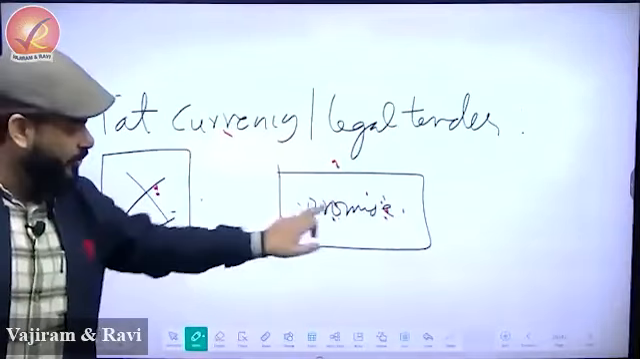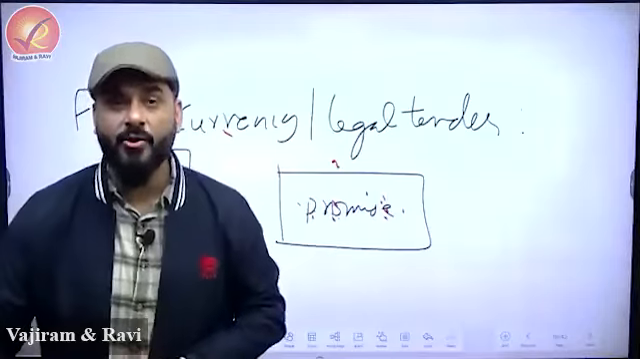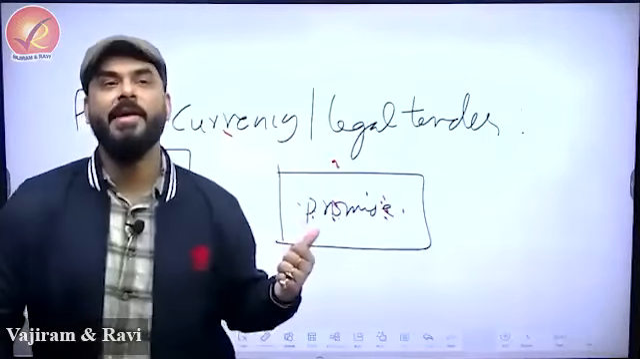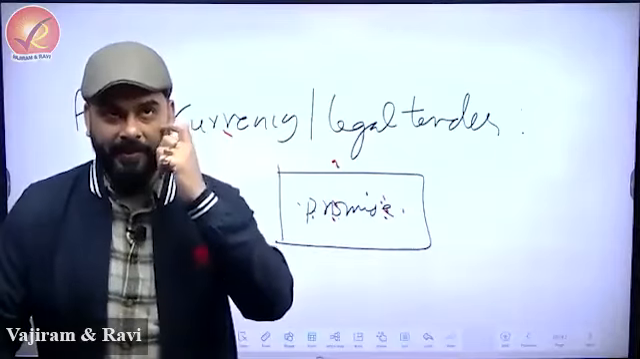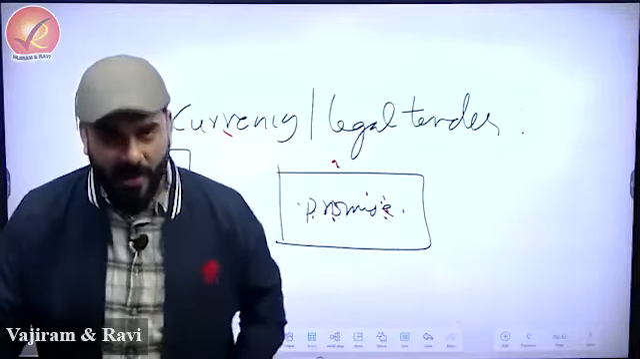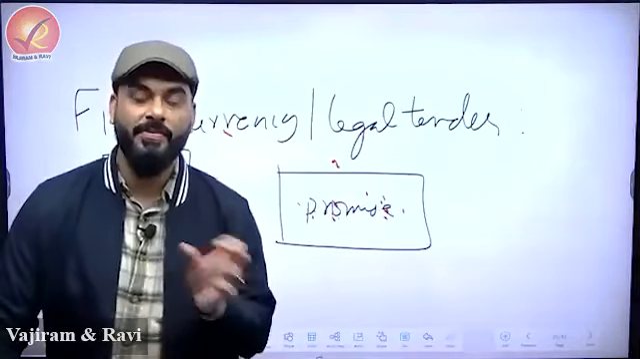Without any collateral also this promise holds true because this is a sovereign promise. So this type of currency is called fiat currency. Now there is another type of money which is used by public. That money is not strictly money, but it is a very close substitute of money.